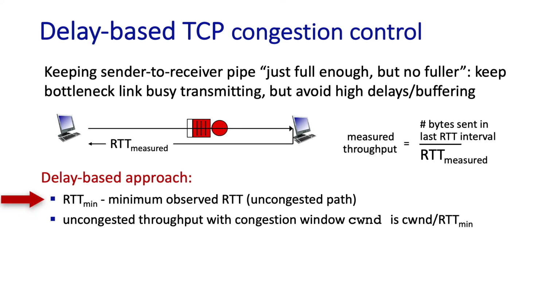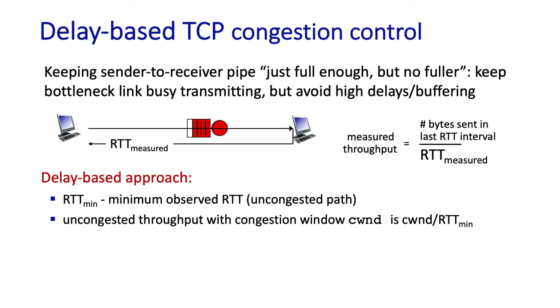The sender also knows RTT min, the minimum of all the RTT delays it's measured, and will take this value as the uncongested RTT value. Now, in the uncongested state, when there are CWND bytes in flight, then the throughput the sender should see is simply CWND divided by RTT min. Again, that's the throughput with no congestion.